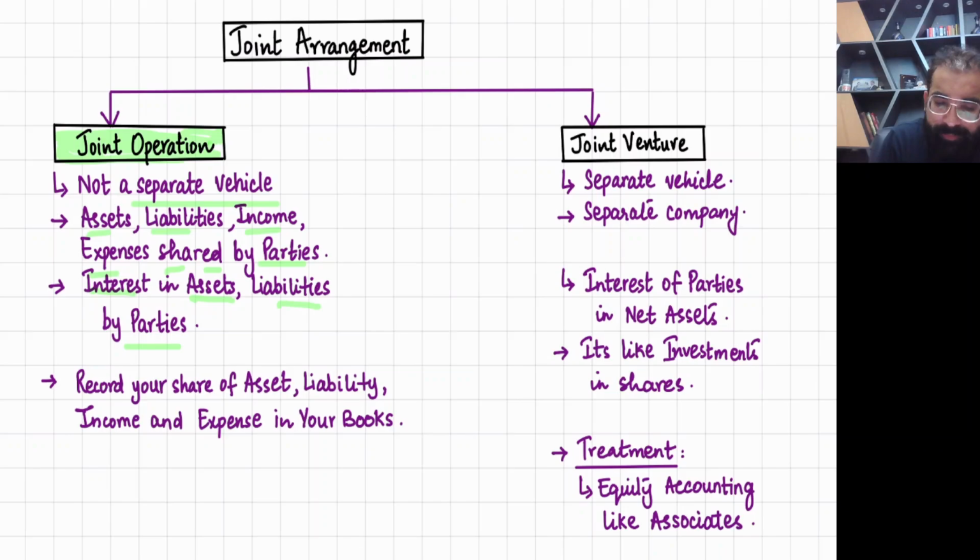Now what is the treatment? How to record in each and every book? Record your share of assets, liabilities, income and expenses in your books. What does it mean?